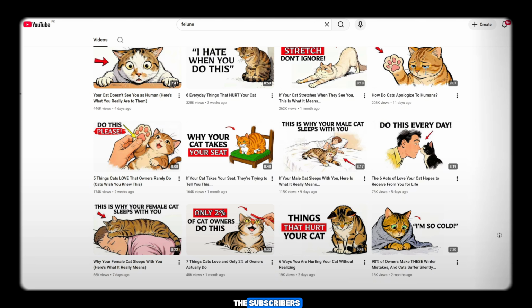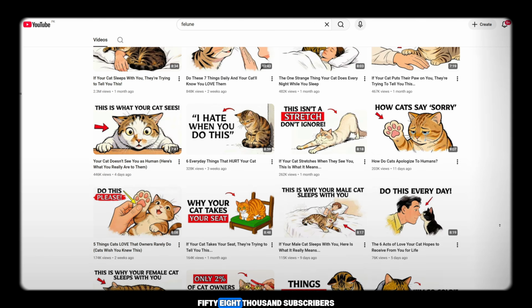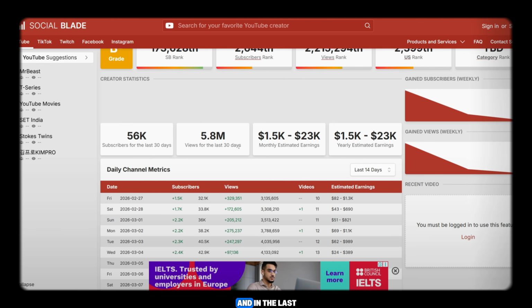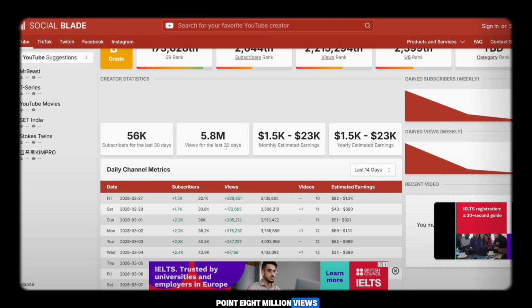If we look at the subscribers, this channel has around 58,000 subscribers. According to Social Blade, the estimated monthly earnings are between 1.5K and 23K. And in the last 30 days alone, the channel gained 5.8 million views and about 56,000 subscribers. So you can clearly see the potential here.